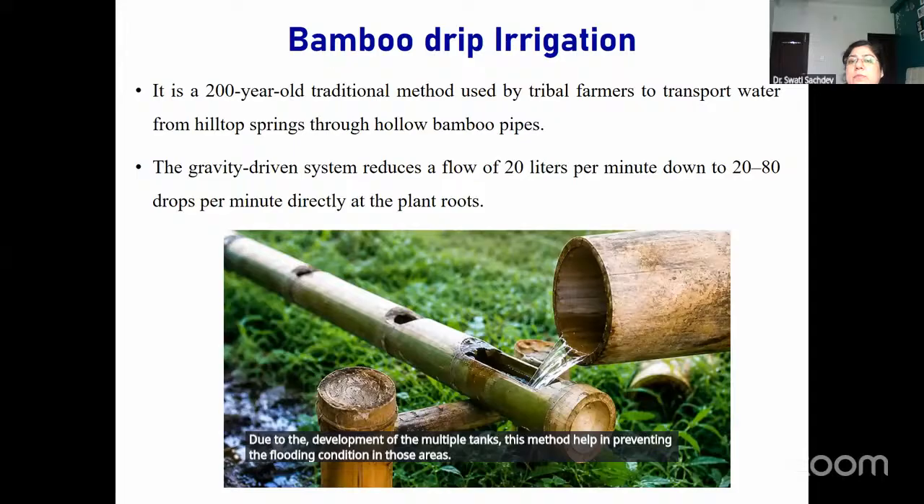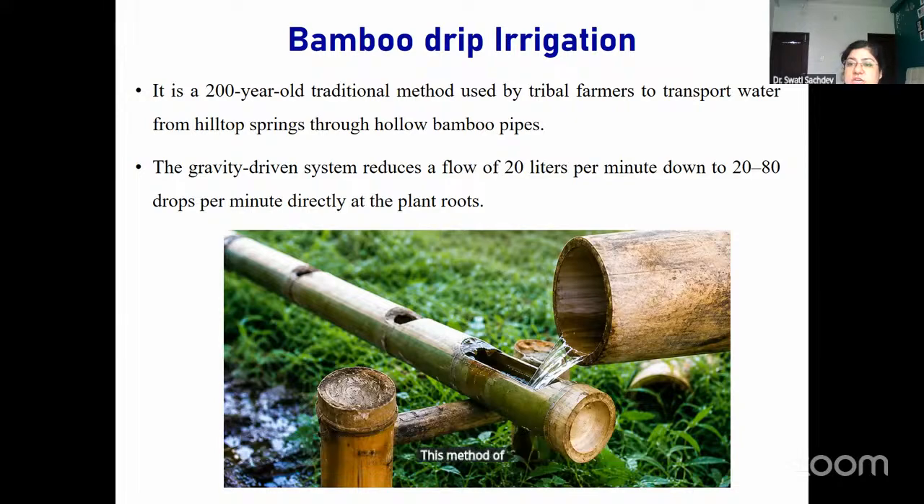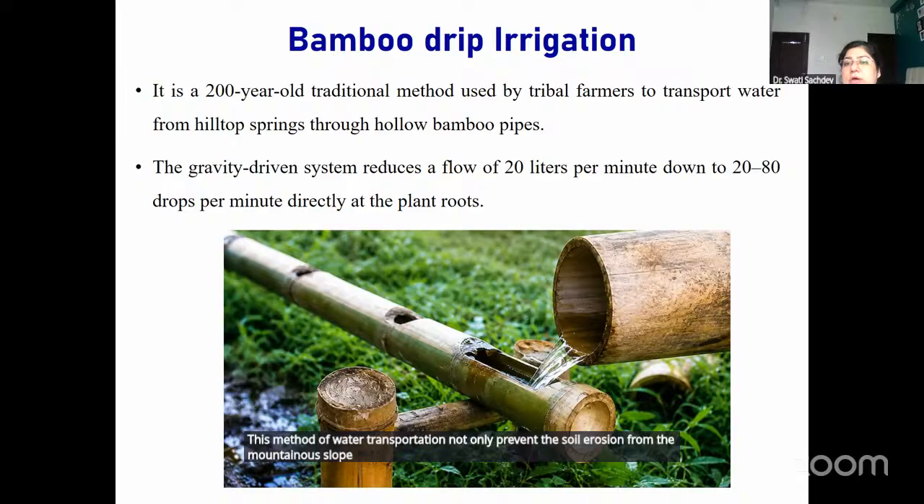Next is the bamboo drip irrigation method. The bamboo drip irrigation method is a method where hollow bamboo pipes are used for diverting the water or the runoff from the mountain areas to the agricultural fields. This method of water transportation not only prevents soil erosion from the mountainous slope, but also helps to reduce the speed of the water, which would otherwise get wasted.